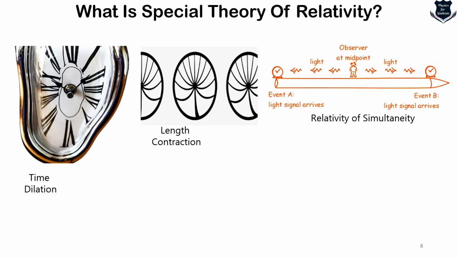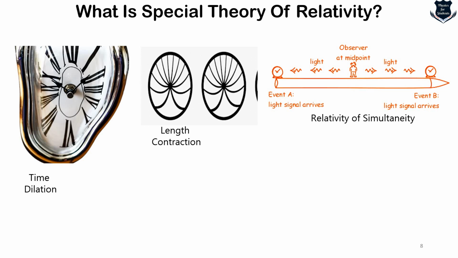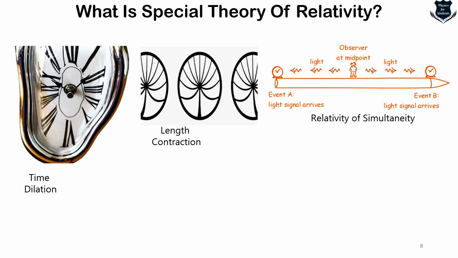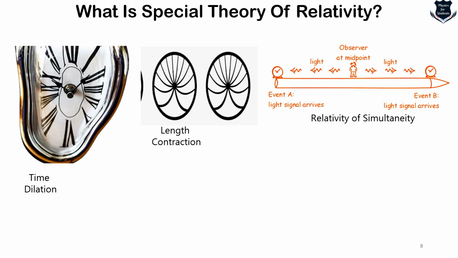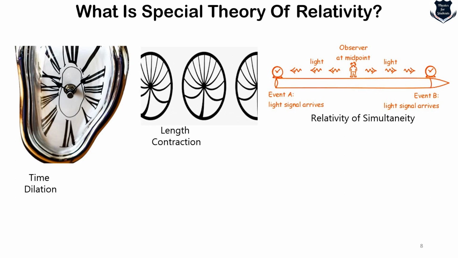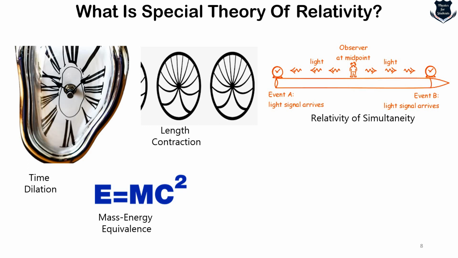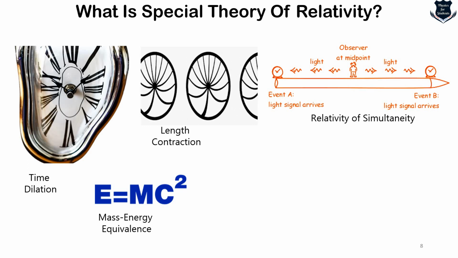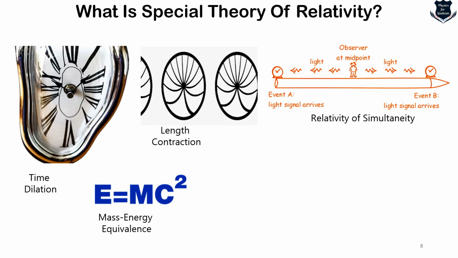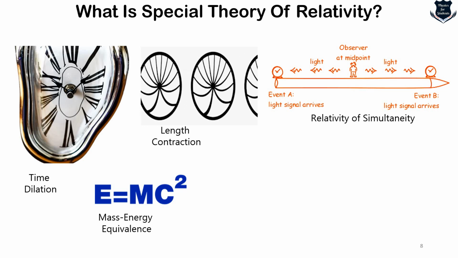The second thing we found is relativity of simultaneity, that events that appear simultaneous to one observer can occur at different times for another in relative motion. And the next one was the mass-energy equivalence, expressed by the famous E equals mc squared, showing that mass and energy are equivalent and can be converted into each other.